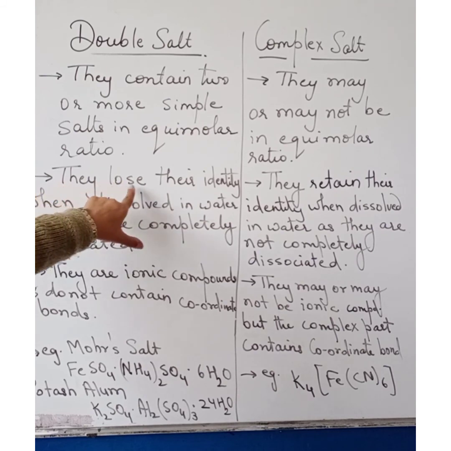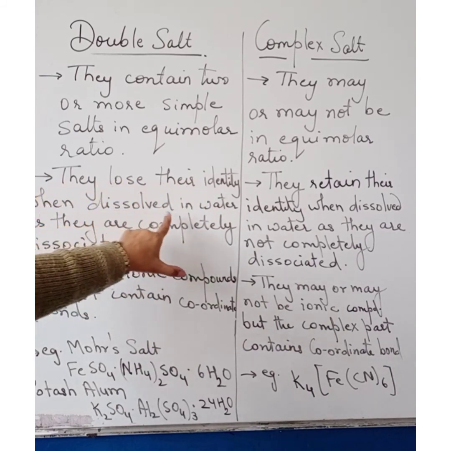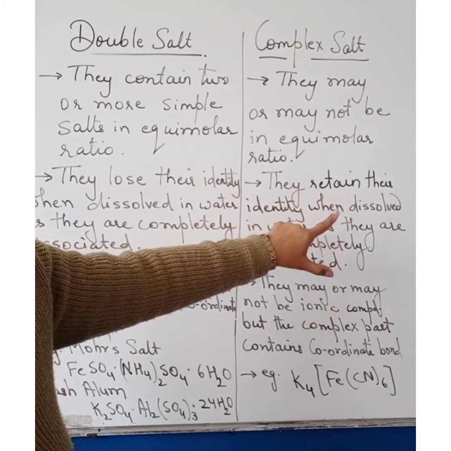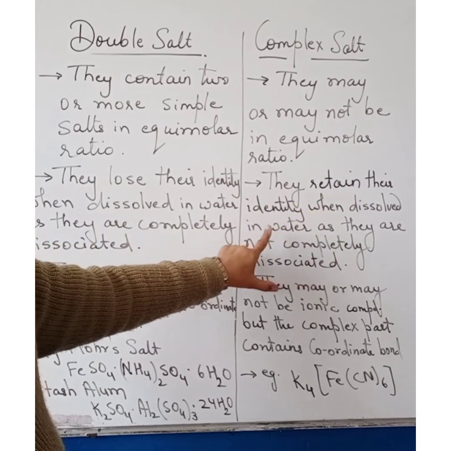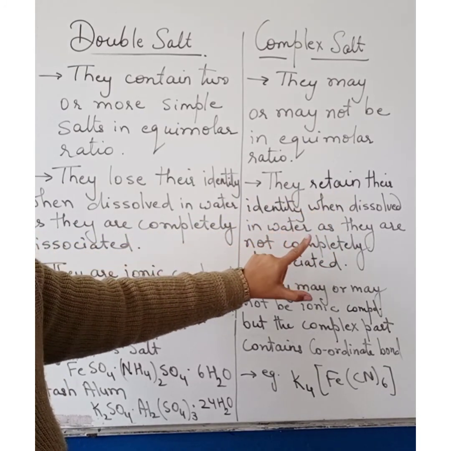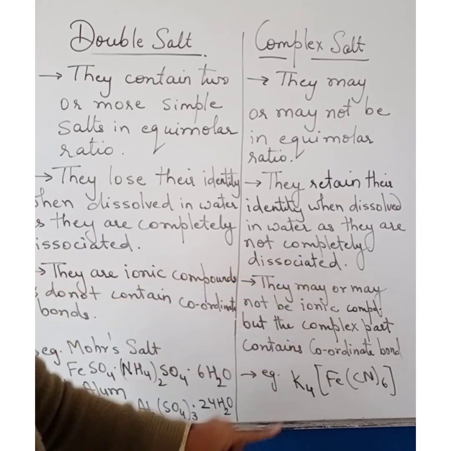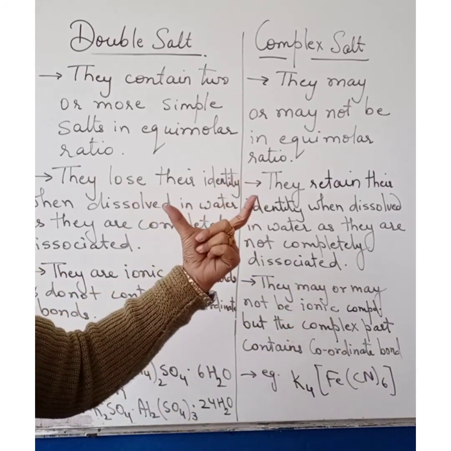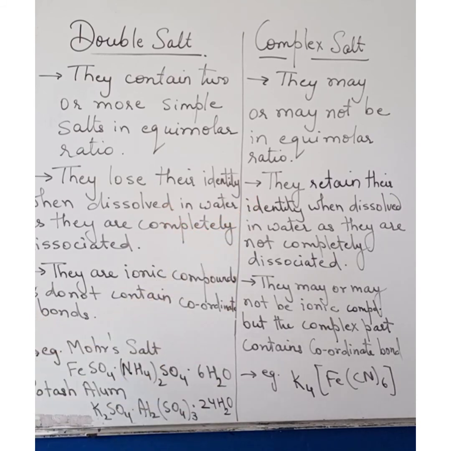Double salts lose their identity when dissolved in water as they are completely dissociated. Complex salts retain their identity when dissolved in water as they are not completely dissociated, because the coordination sphere remains intact.